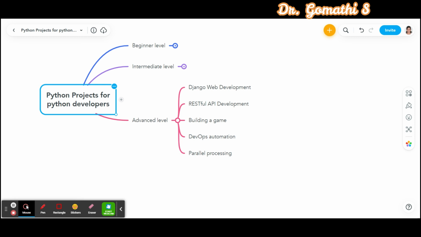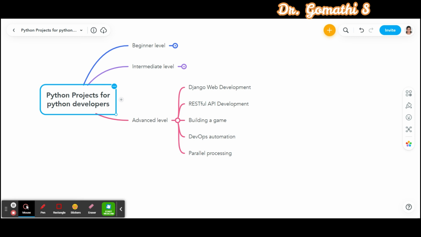So the final one is what? Parallel processing. Write a program that can process data in parallel using multiprocessing or multi-threading. So this project will teach you about working with concurrent programming, synchronization techniques, and parallel processing libraries like multiprocessing and threading.